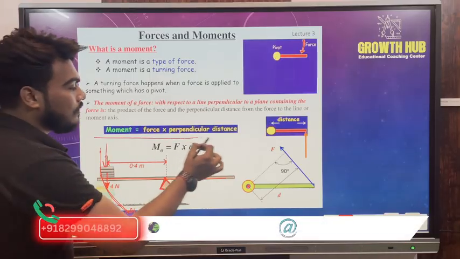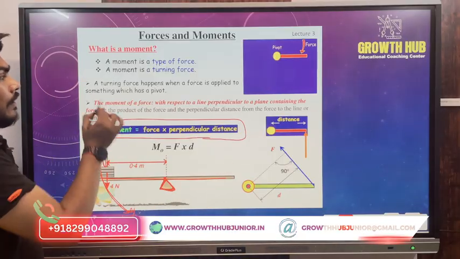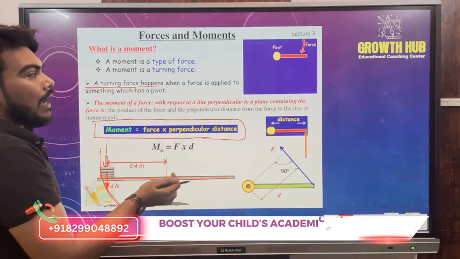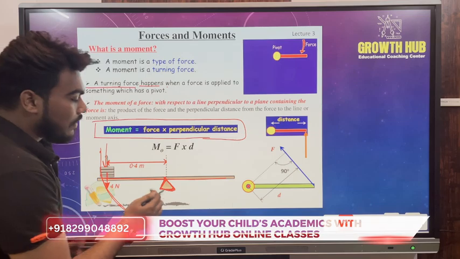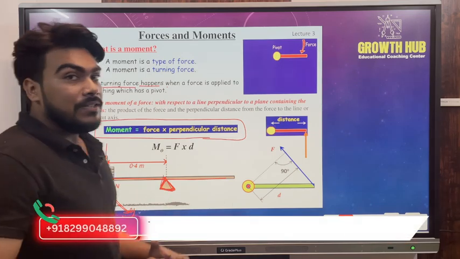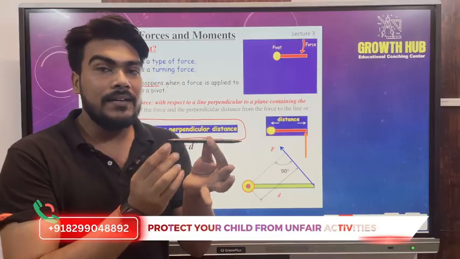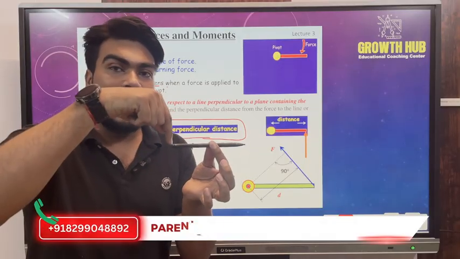Let's understand in detail what is moment of force and what is torque. A turning force happens when a force is applied to something which has a pivot. Means कोई भी चीज जो फिक्स है, किसी पॉइंट पे, ये ऑब्जेक्ट फिक्स है. If we apply a force, this is called point of action of the force.